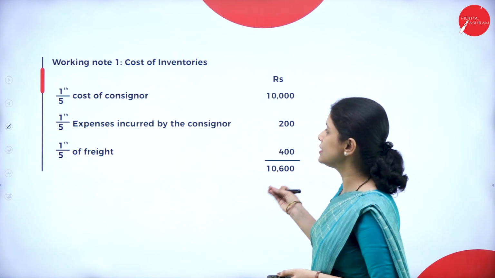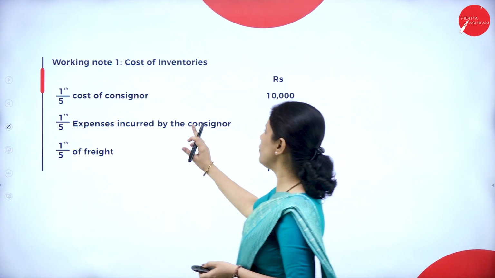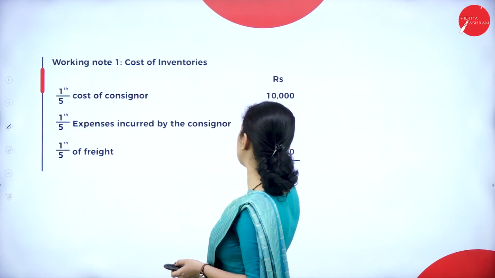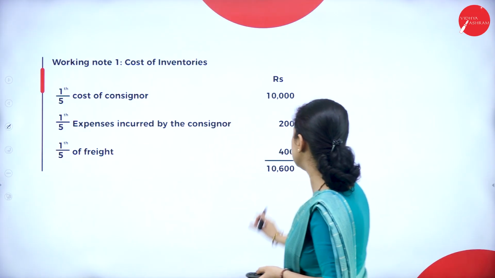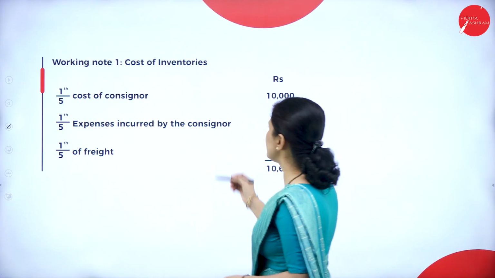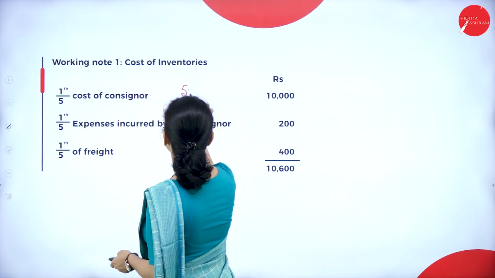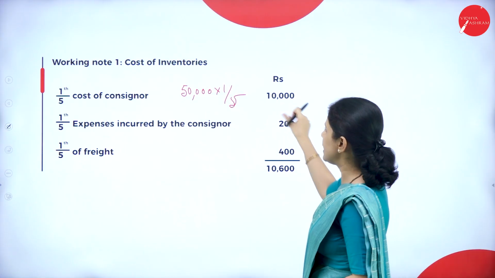So how much is 1/5 of the cost? 10,000. Next, 1/5 of the expenses incurred by consignor is 200, and 1/5 of freight, that is 400. So let us see how it arrived. The cost of the consignor is 50,000 into 1/5, that is 10,000.